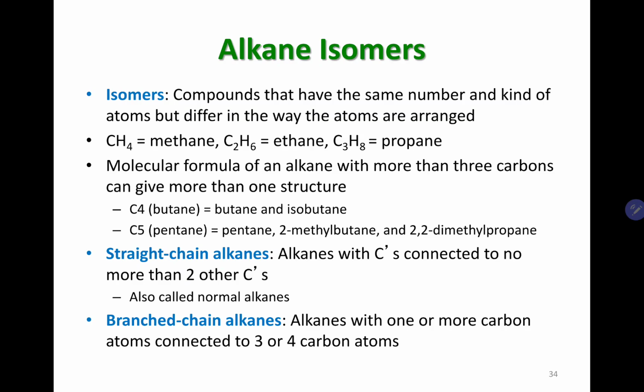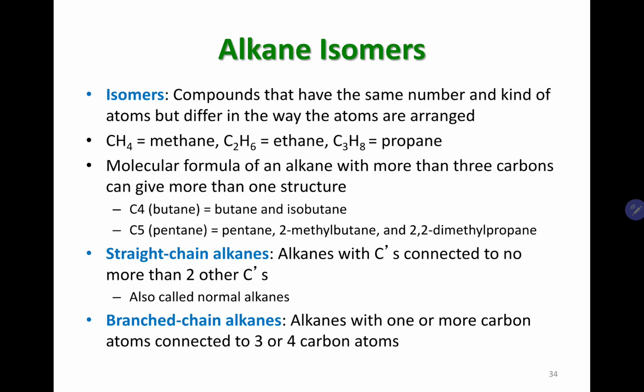But of course, to have isomers, when it comes to alkanes, you have to have at least 4 carbons to show isomers. Methane, ethane, and propane, you can write these 3 compounds in many different ways, but they are going to be identical. So methane, ethane, and propane are not going to have isomers.